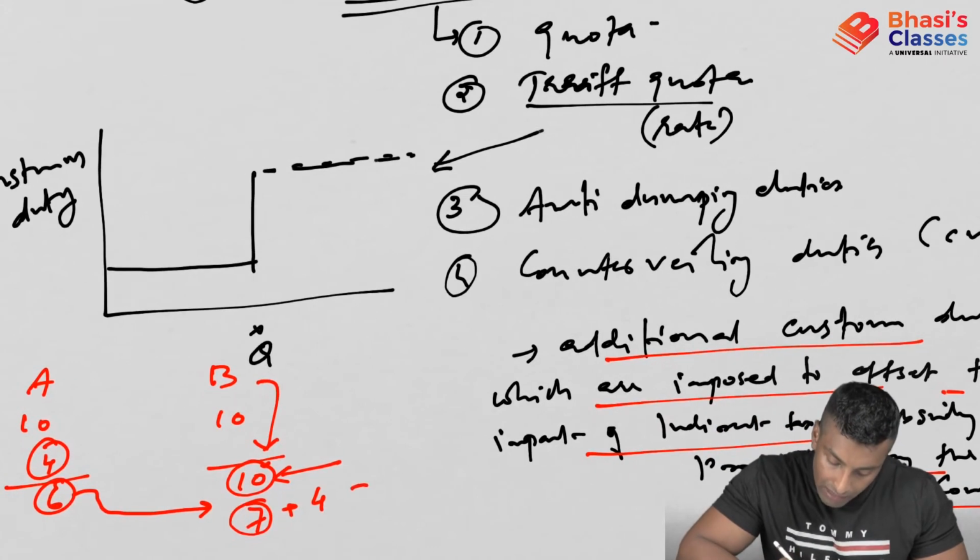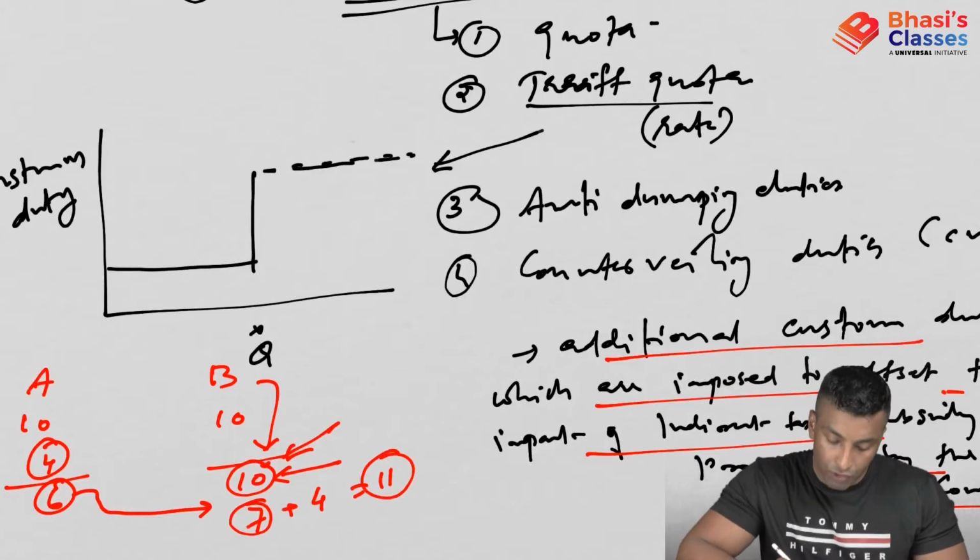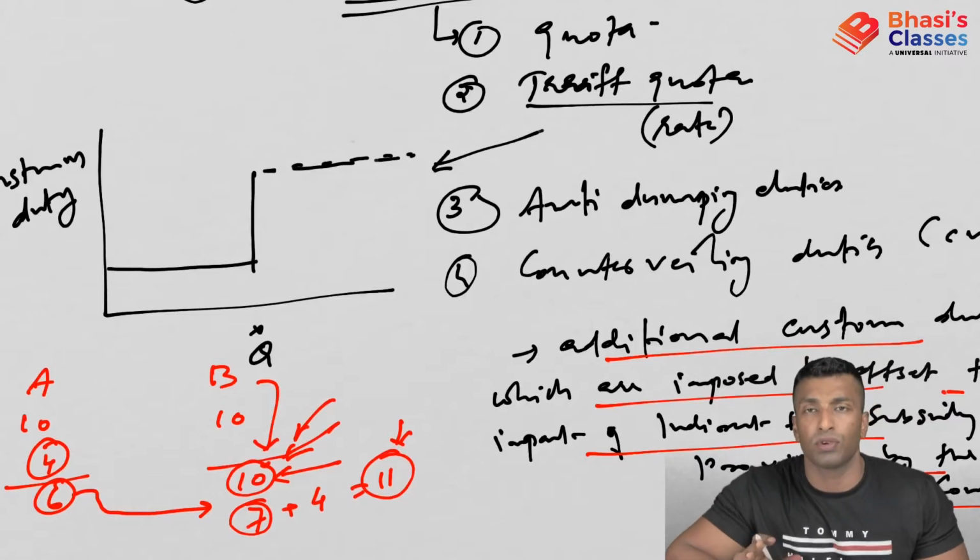Okay, so this will become 11. Here it is 10 already. So when this 11 comes, this won't be competitive now. Okay, so this won't capture the market. So I hope you understood this word countervailing duty.